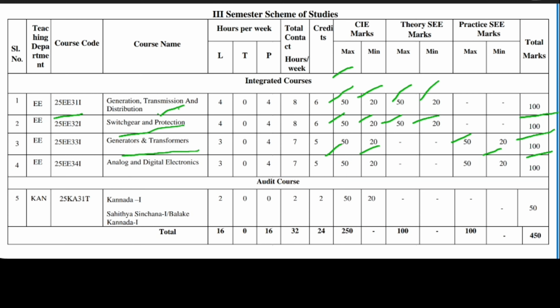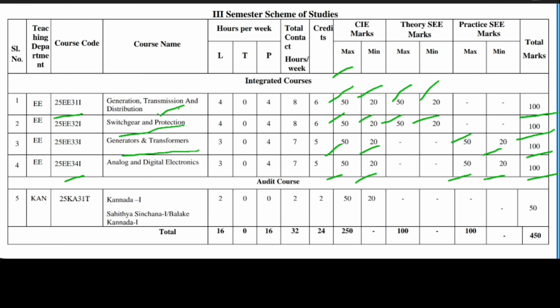The next subject code is 25EE34I. The subject name is Analog and Digital Electronics. It is also practical. CIE is for 50 marks, minimum 20, and the practical is for 50 marks, minimum 20. So the total, both CIE and external, will be 100.